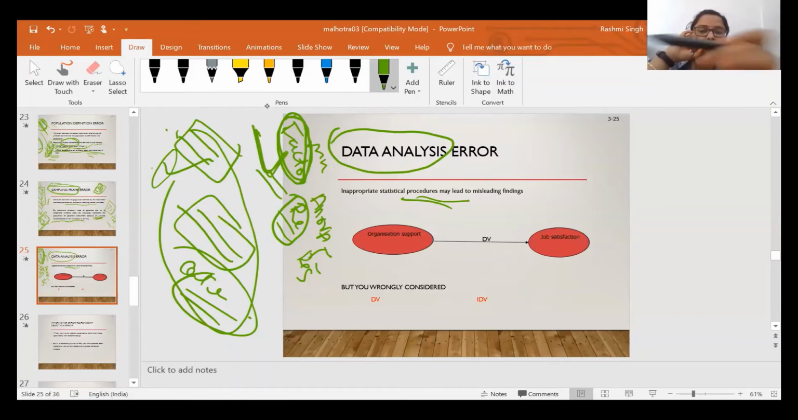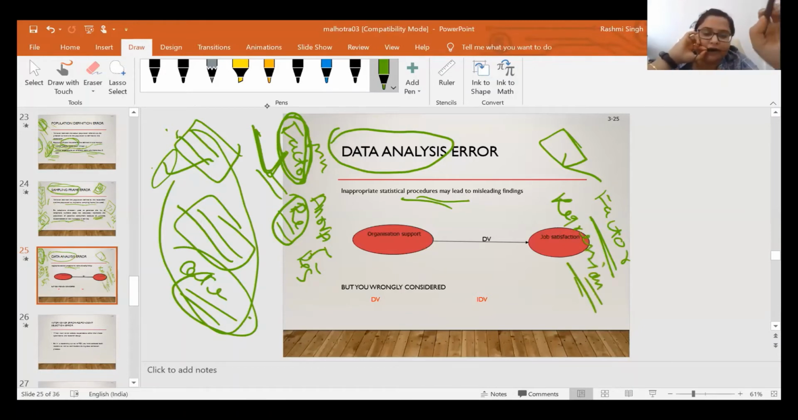So sometimes there may be the possibility that for your particular problem, you should use factor analysis. But your concept for data analysis is not clear and you have chosen regression. Instead of using factor analysis, you are using the regression. So obviously you will get different findings and different results. So the inappropriate statistical procedure may lead to misleading findings. So that is known as a data analysis error.